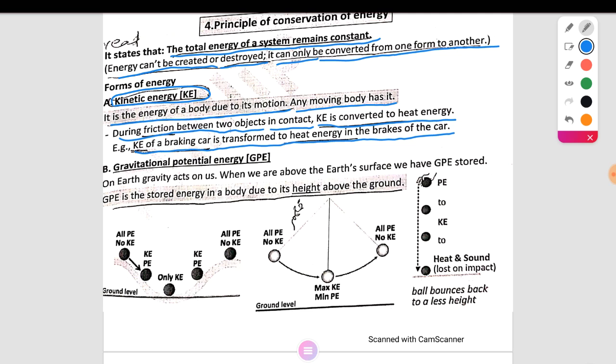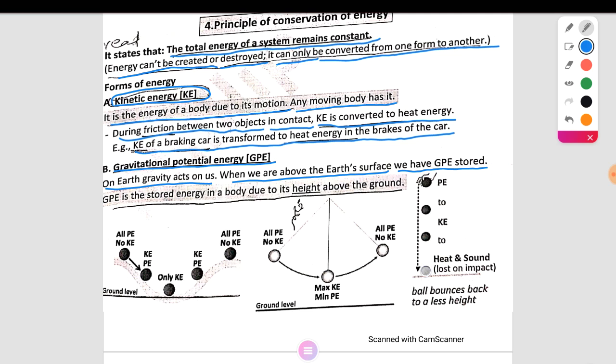Another kind of energy is called gravitational potential energy. It is the energy which is gained by the body or stored inside the body due to its position. On the earth, gravity acts to give gravitational potential energy, GPE. When we are above the earth's surface, we have stored gravitational potential energy.